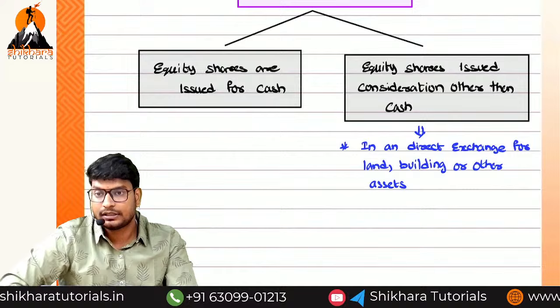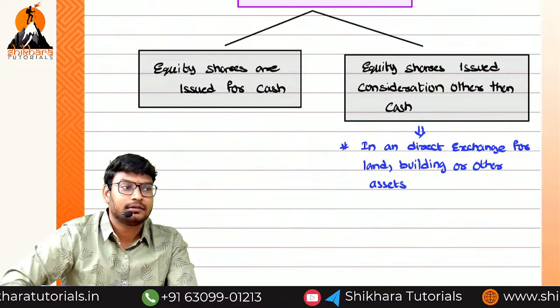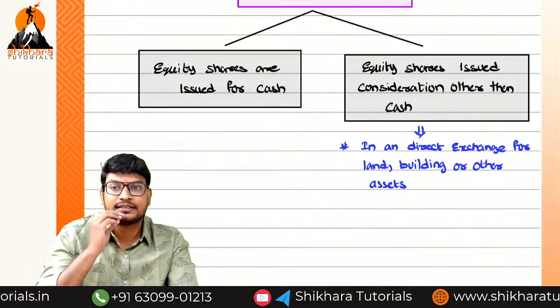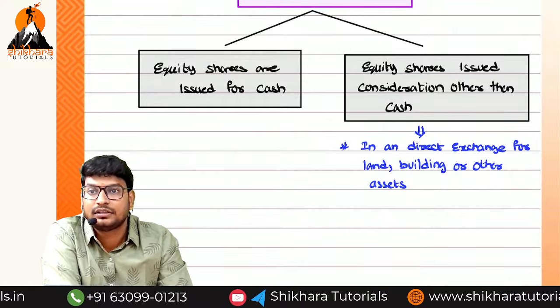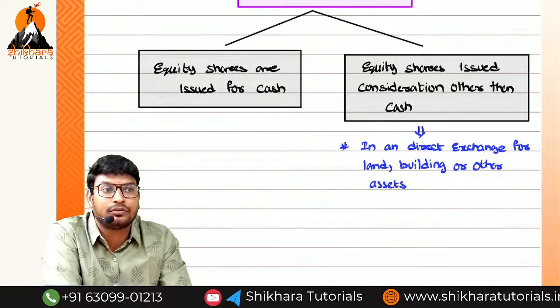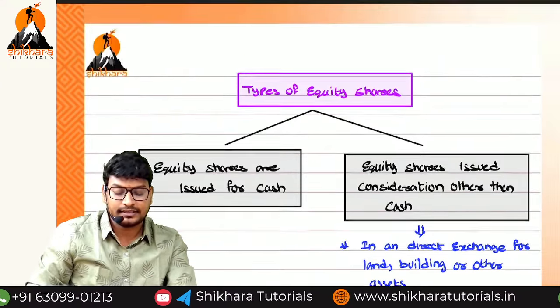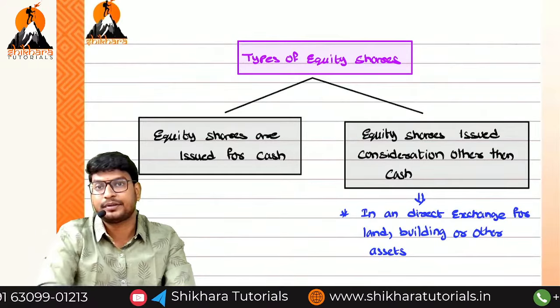Okay, these are the two types of shares. Equity or preference? Equity. So can preference shares be issued other than cash? No, they cannot be issued other than cash. Only equity shares can be issued other than cash. So these are the types of equity shares and preference shares.